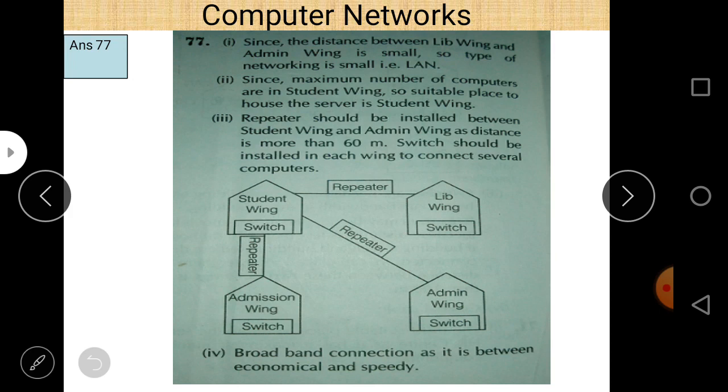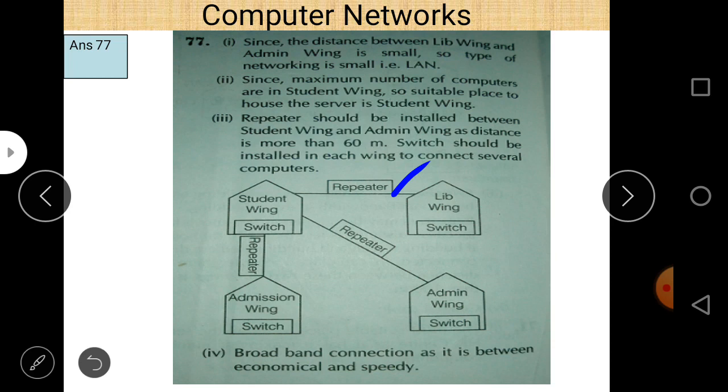So repeater should be installed between the student wing and the admission wing as the distance is more than 60 meters. Switch should be installed in each wing to connect several computers. Whenever the distance is high, we use a repeater to extend or regenerate the signal. And within a building or within a campus we use a switch.